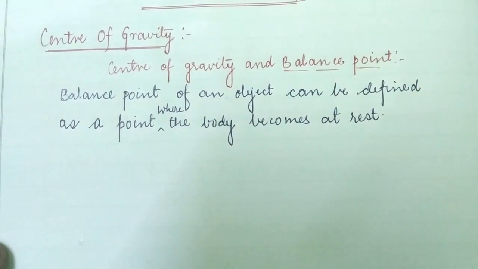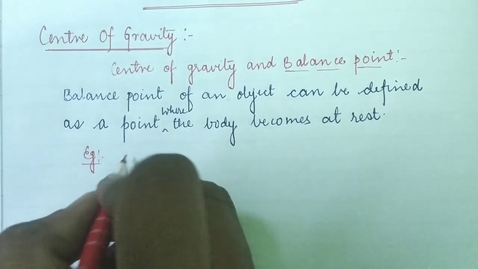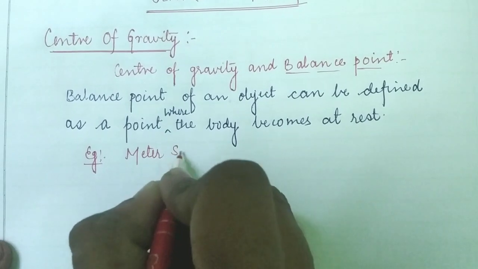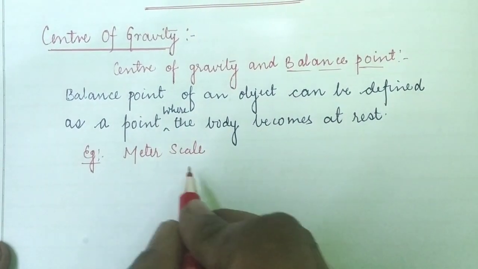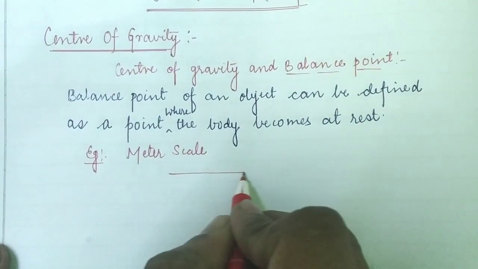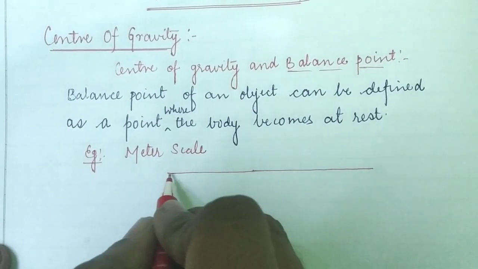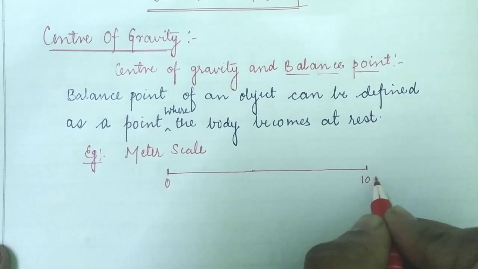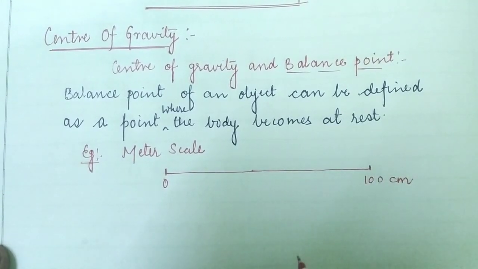As we know, if we are holding a meter scale, it has a length of 100 centimeters. Let us suppose we have a meter scale, so here I am drawing a meter scale like this, whose scaling starts from 0 to 100 centimeters. Children, where can this meter scale be balanced?